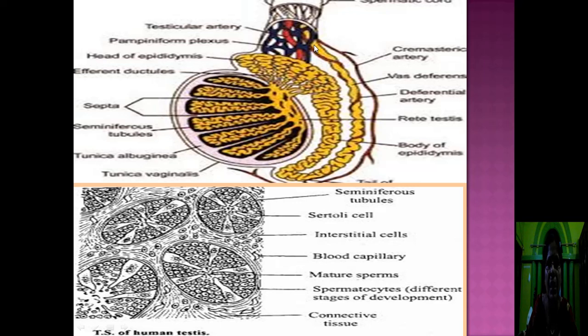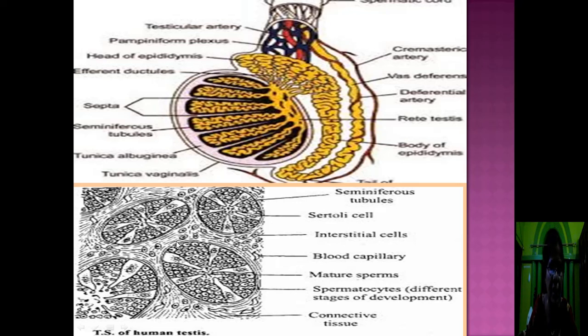The vas deferens passes through the inguinal canal. Inguinal canal means the canal which connects the abdominal cavity with the scrotum. This canal is known as the inguinal canal. The vas deferens passes through this inguinal canal to the abdominal cavity. This is the detailed structure of the testis. Now come to the TS of the testis.